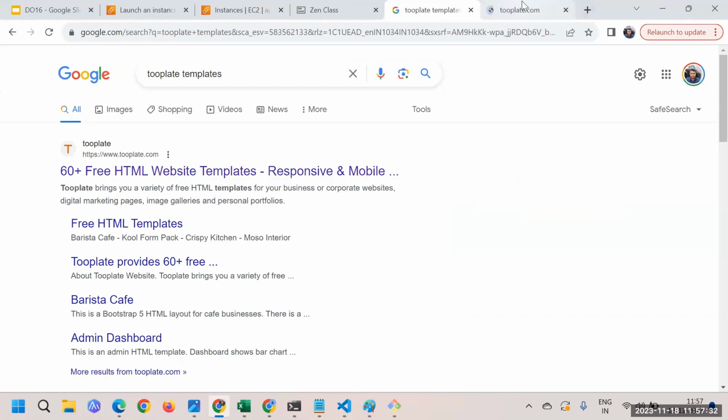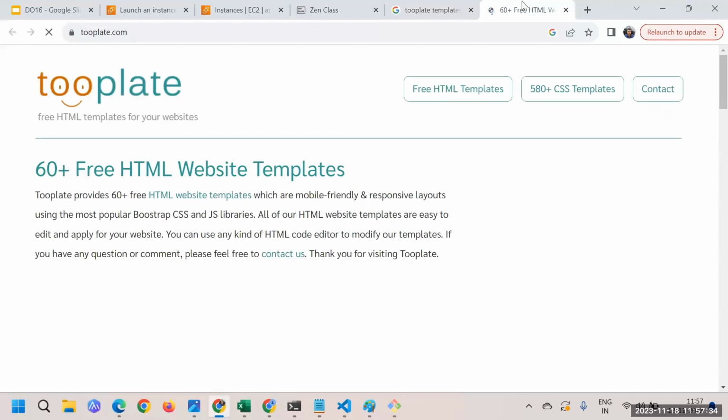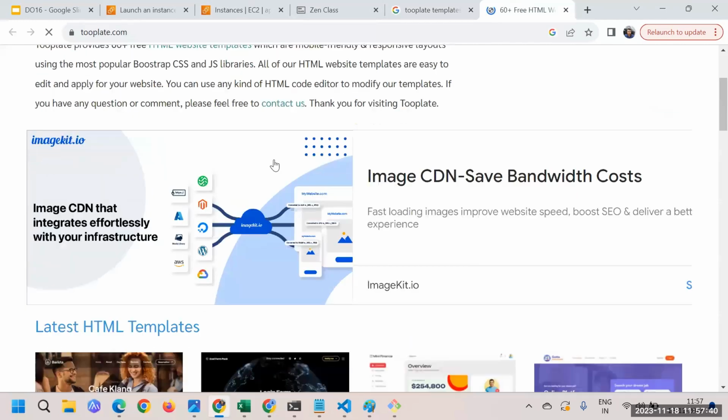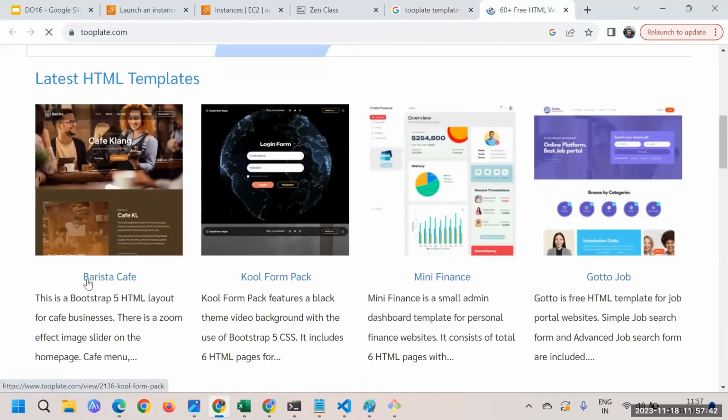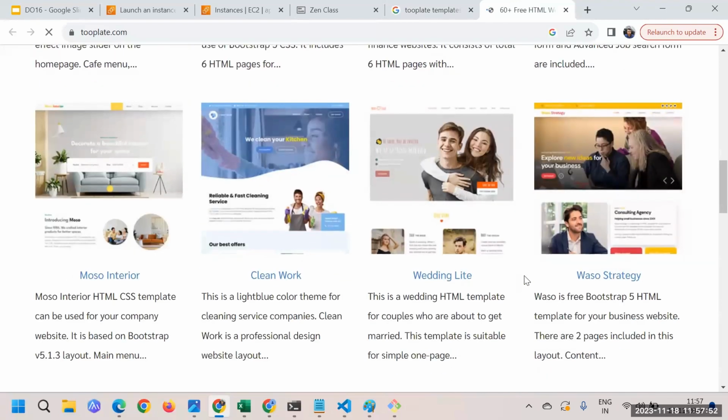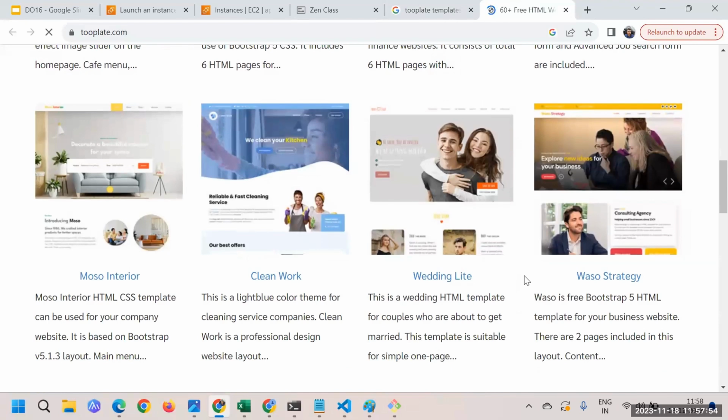You just go and search for a free HTML website download, and you should get it. As per your choice, you can download. Here in this case, I'm going to use this Tooplate one for example purposes. You can see they have so many websites, like the Barista Cafe, Cool Form Pack, Mini Finance, and there are so many. As per your choice, you can just have any one. Let me take any one here.